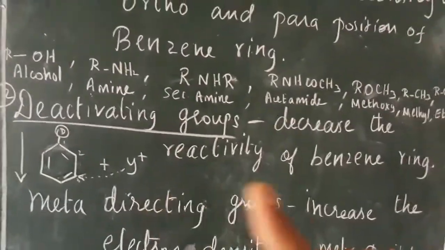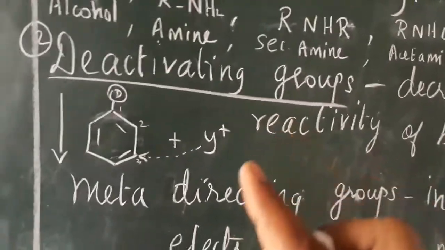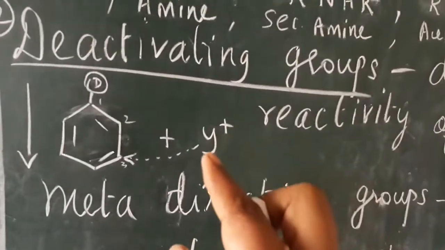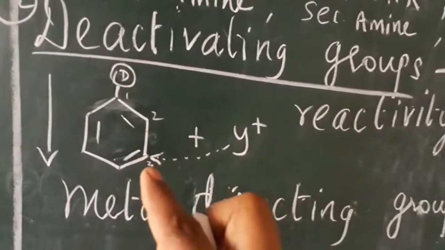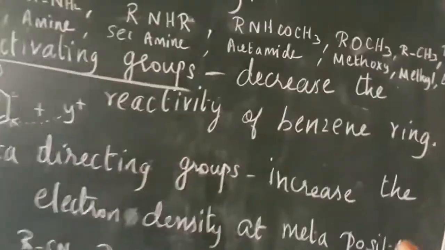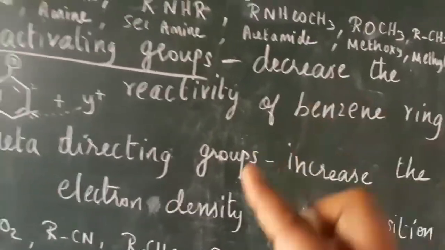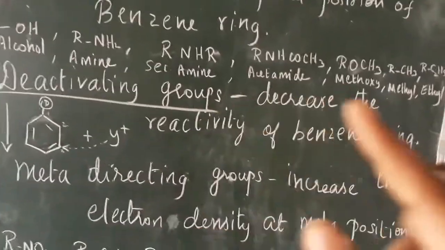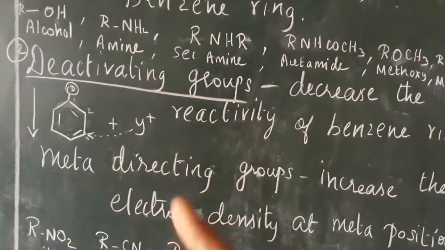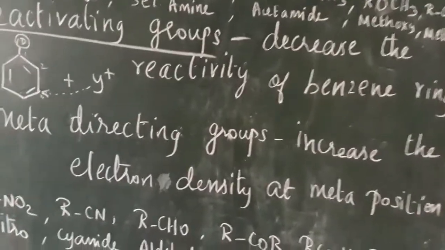So a deactivating group decreases the reactivity of the benzene ring, and these deactivating groups are called meta-directing groups. Why are they called meta-directing? Because the incoming group goes to the third position. The third position is called meta, and meta-directing groups increase the electron density at the meta position. Don't confuse these two words. What does deactivating mean? They decrease the reactivity of the benzene ring. But deactivating groups are mostly meta-directing groups. Meta-directing group means they increase the electron density at the meta position.